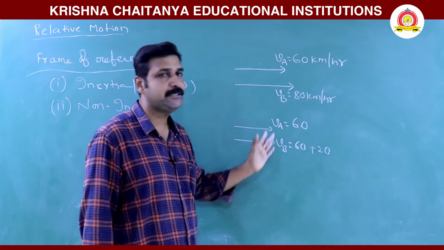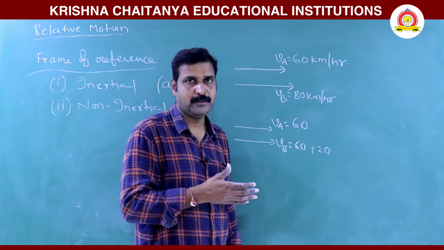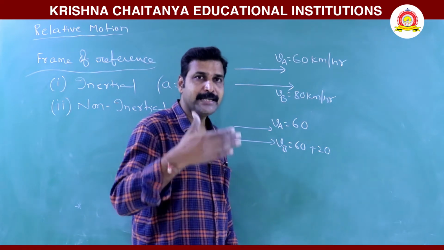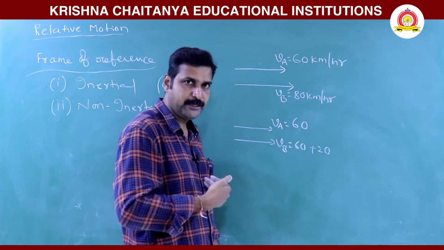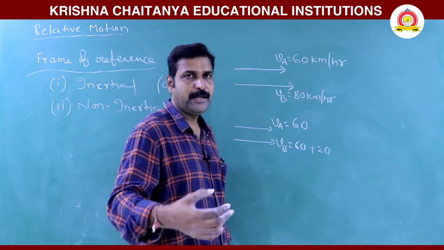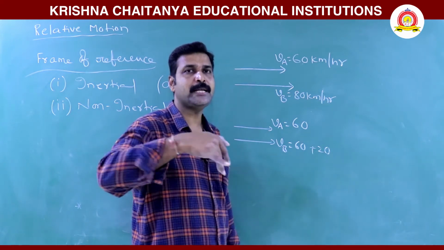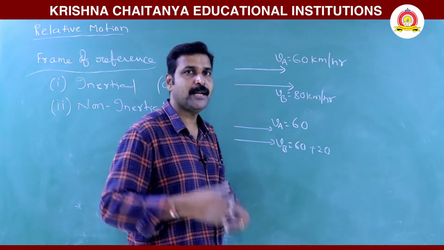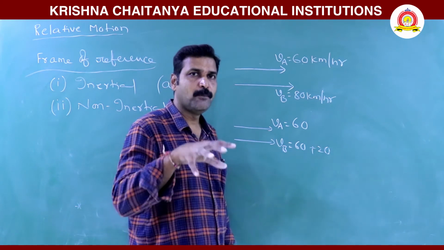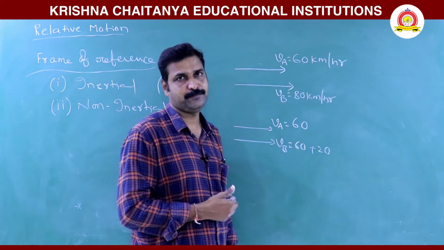If they have 60 and 60, then for the person in A, B appears to be at rest, because with respect to him, he is also sitting beside in bus B, and it appears at rest since both have the same velocity. There is no difference in velocity, so both appear at rest with respect to each other.